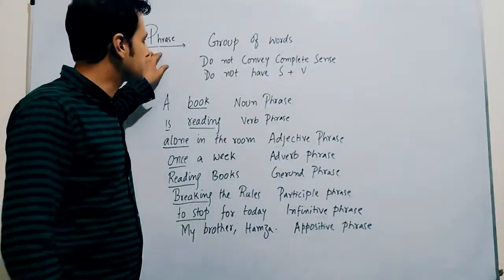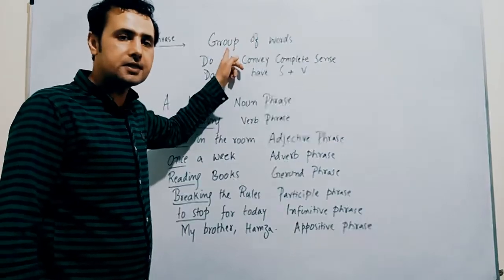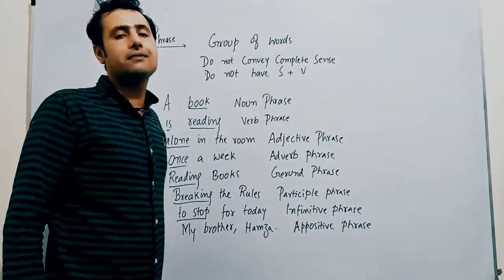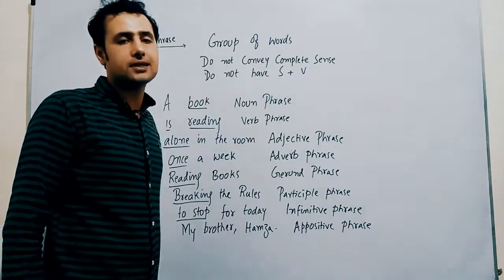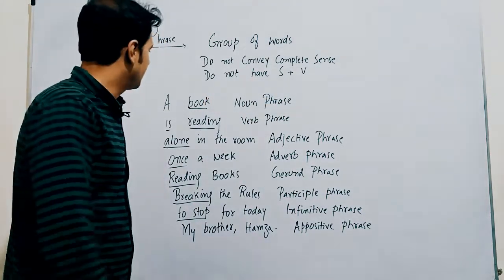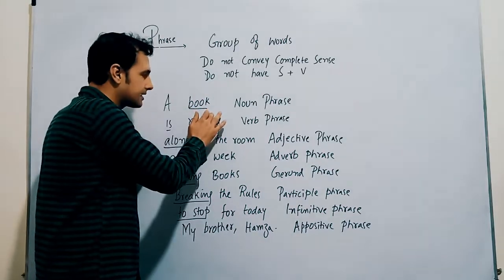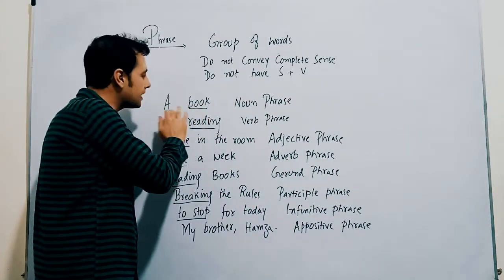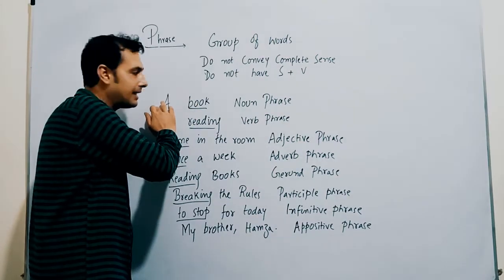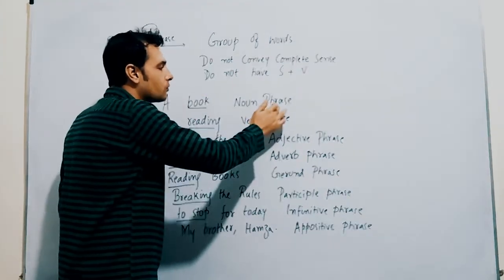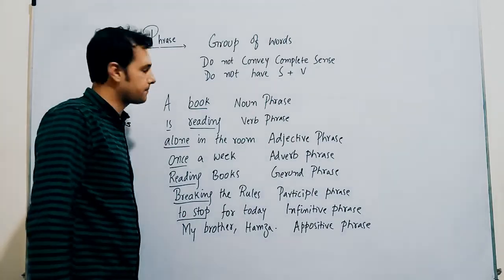In this lesson today, we are going to talk about phrases and different types of phrases. What is a phrase? A group of words which do not convey complete sense because it does not have a subject and verb combination. As in the first example, we have "a book". I have placed the determiner "a" before "book". Now this is what is known as a noun phrase.